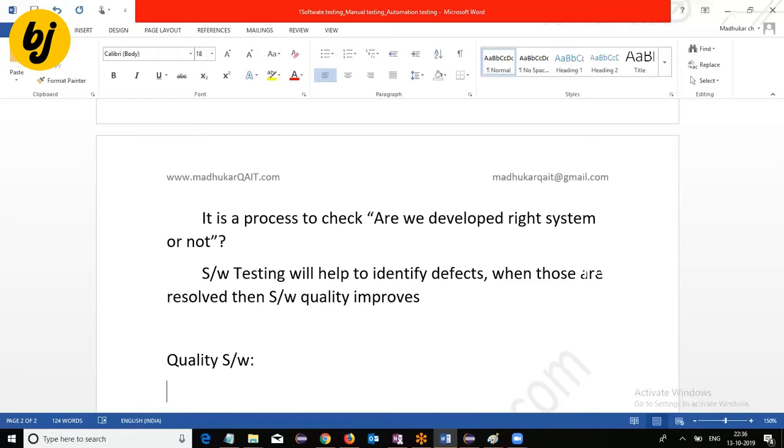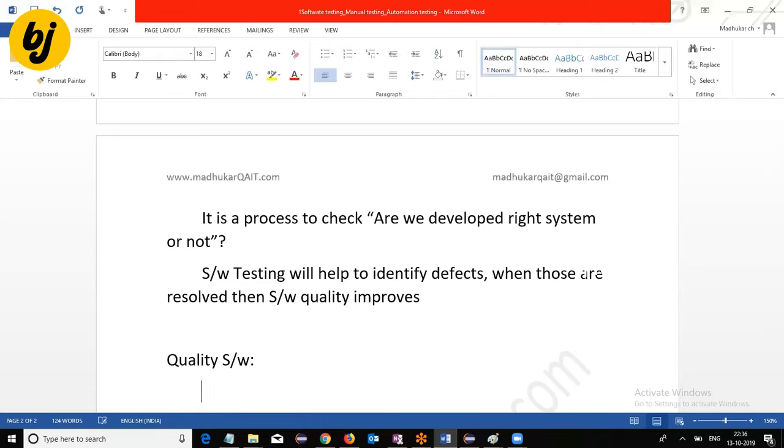Similar features are there in Rediff also. Both are mail communication applications, but we prefer Gmail because we feel Gmail has better quality. But technically, how can we define quality software?